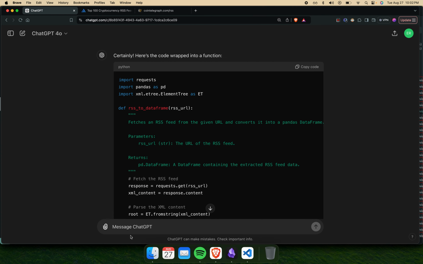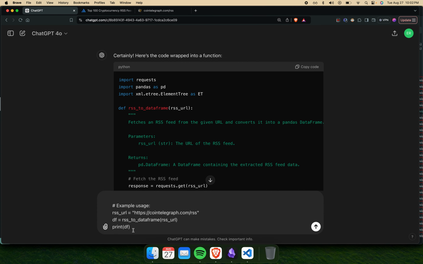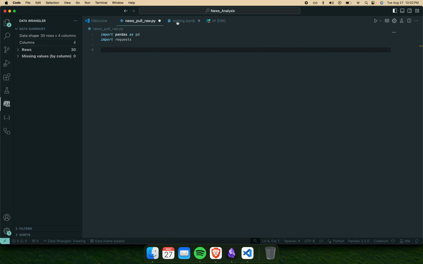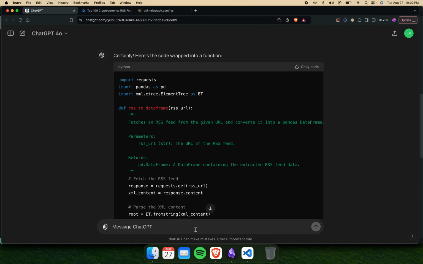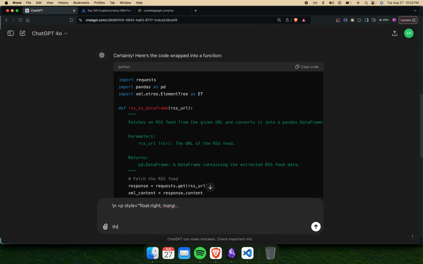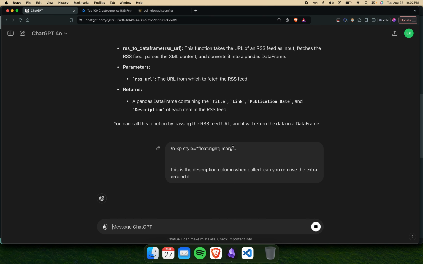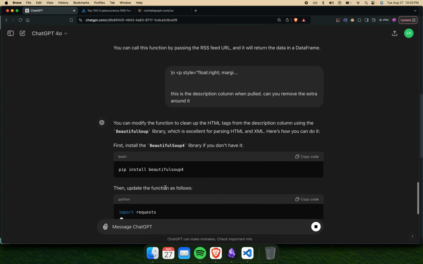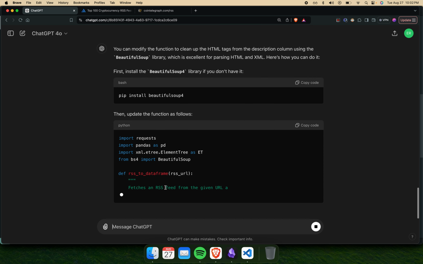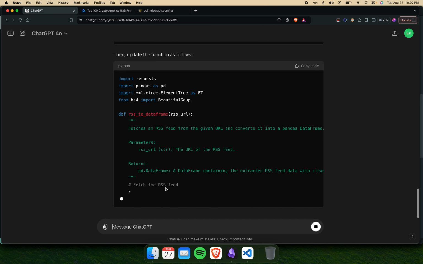I'm going to fix up the code. Let's copy it from here. This is the description column. When pulled, can you remove the extra around it? Install the beautiful soup library. I really don't like working with this, but maybe it should work.